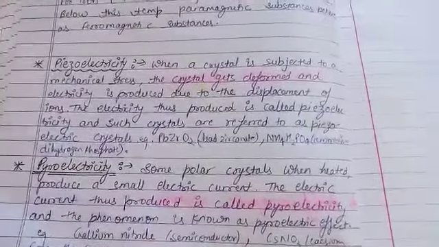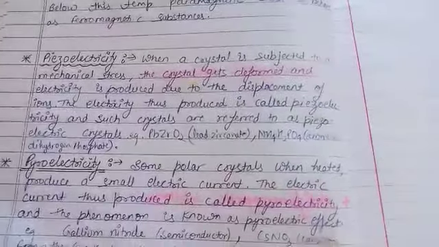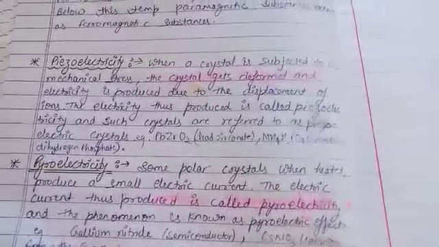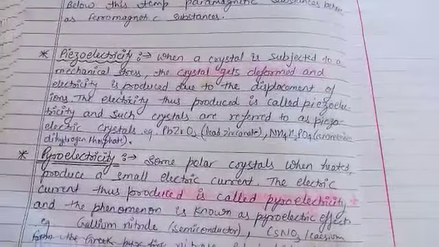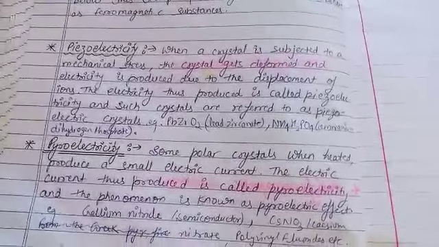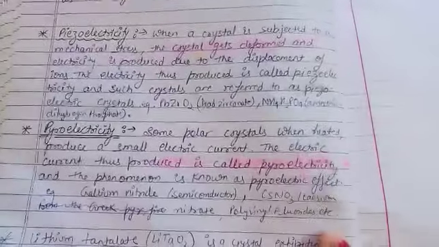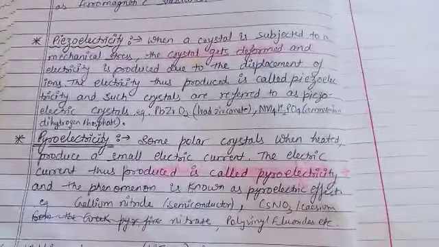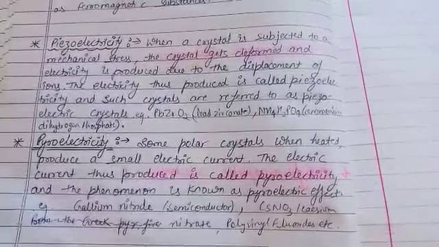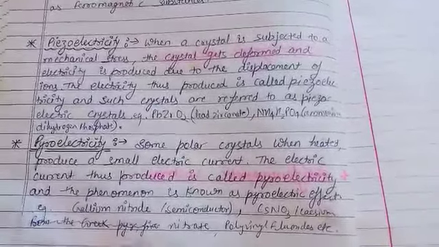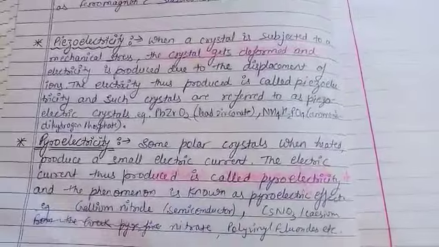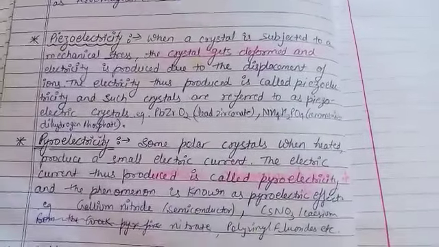For example, lead zirconate, ammonium dihydrogen phosphate, etc. These show piezoelectricity. Now pyroelectricity. In case of pyroelectricity, some polar crystals, you know polar means those which have positive and negative charges, when heated produce a small electric current.